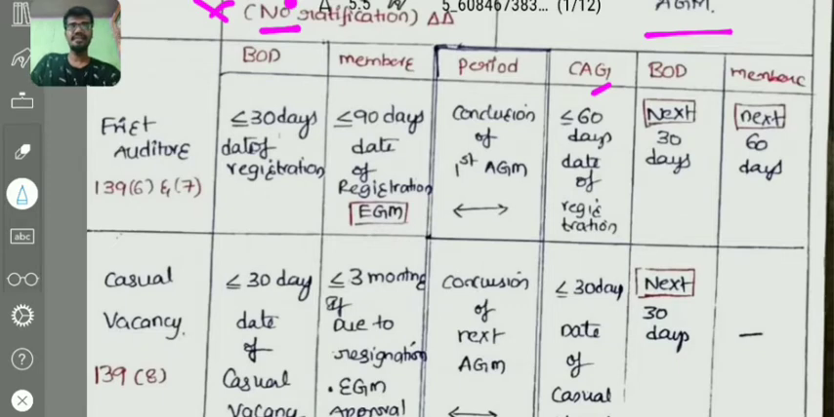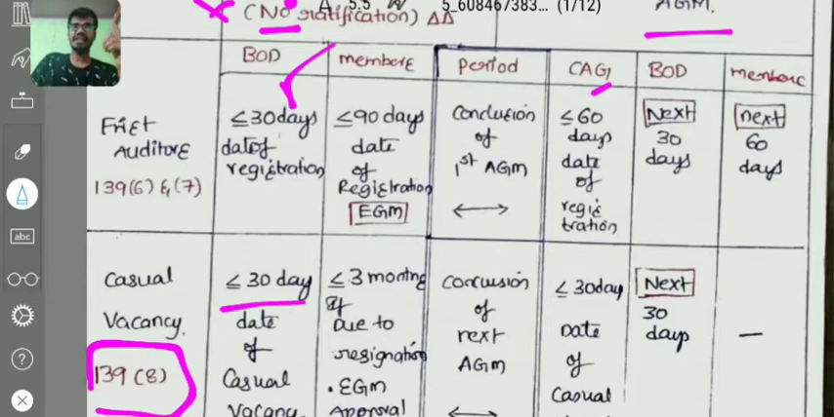And coming to our next topic, casual vacancy. Casual vacancy has been dealt with in section 139, subsection 8. If it is for a company other than a government company, the casual vacancy shall be filled by the board of directors within 30 days from the date of casual vacancy. If the casual vacancy is due to resignation of the auditor, then the casual vacancy shall be filled by the board, and it shall also get approval in the general meeting within 3 months from the date of resignation. Only if it is due to resignation do we require approval in general meeting.